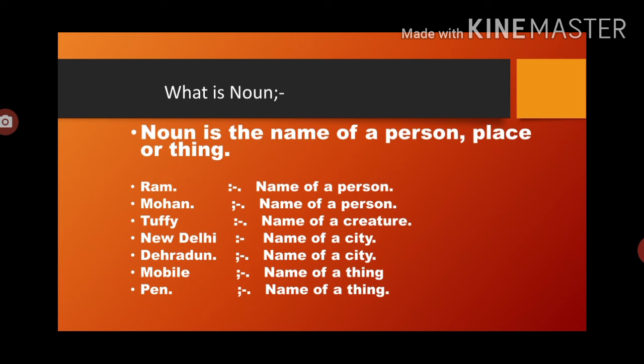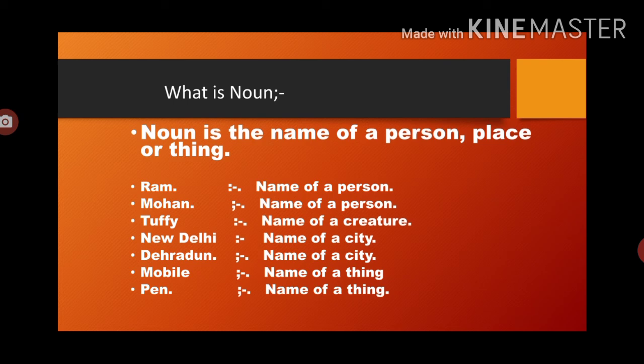Now mobile. Mobile is a thing because it is an instrument, an application, so the name of anything is also called a noun. Pen is also a thing. So what do you mean by noun? The nouns are basically naming words to identify something. All the persons, places, things, animals, etc. have their own name. So the names of all these things are called nouns.